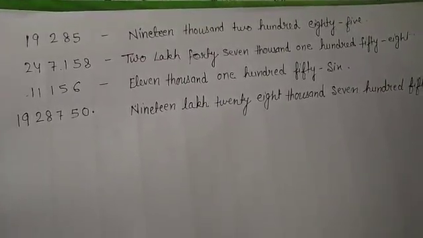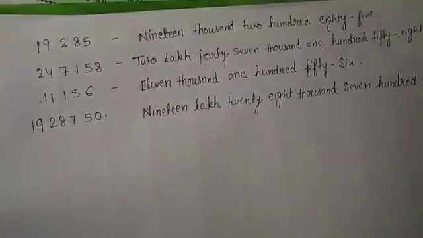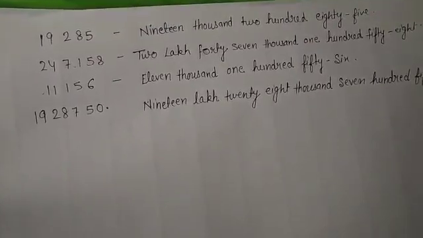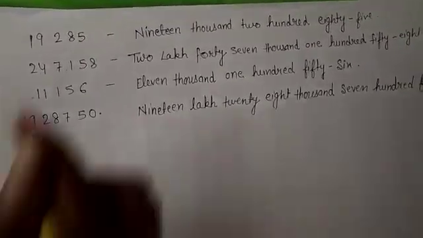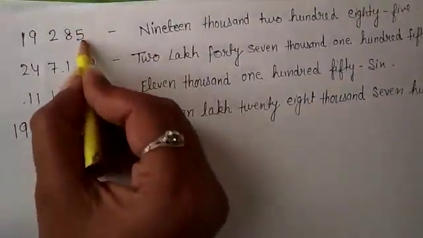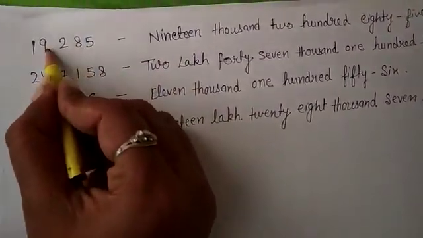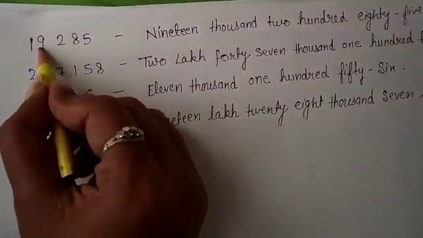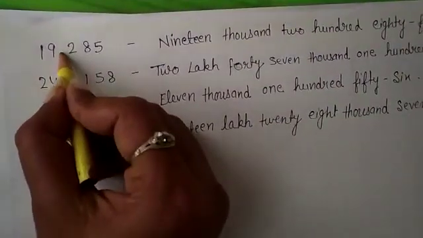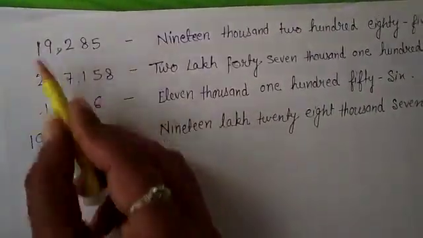Now there are some questions. Write the number name of these numbers and place the comma between these periods. Look here. Ones, tens, hundred, thousand. Thousand is a separate period. So write a comma here. How can we read it?